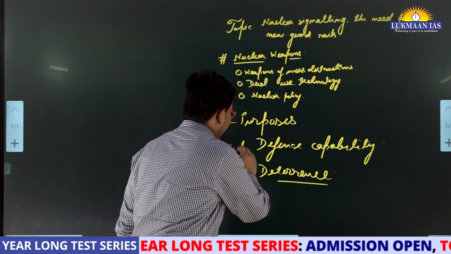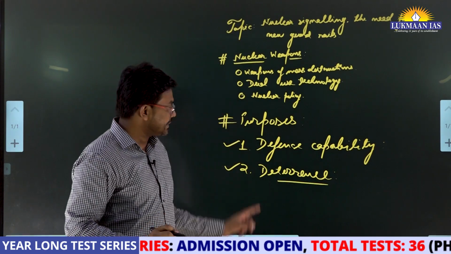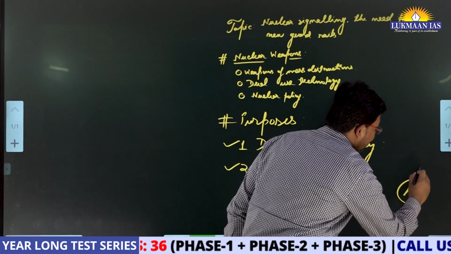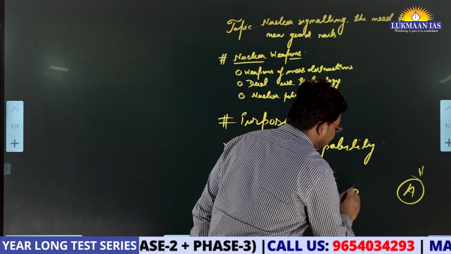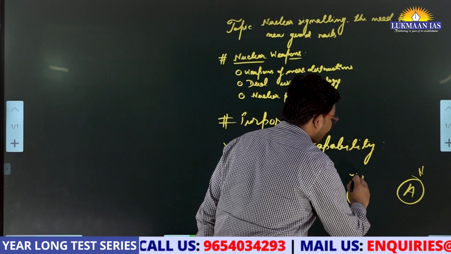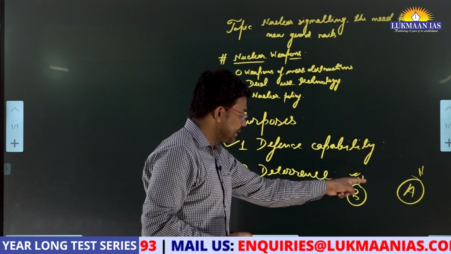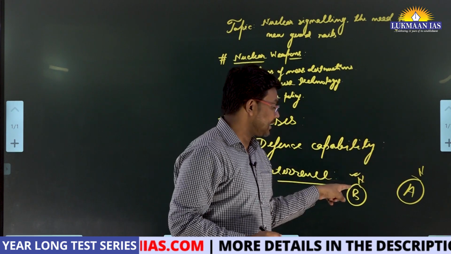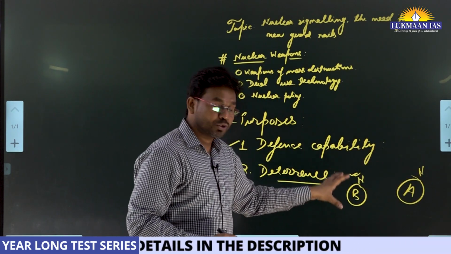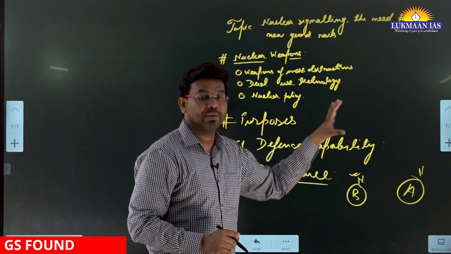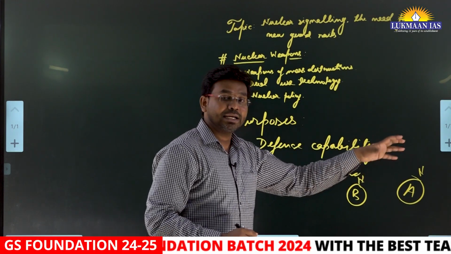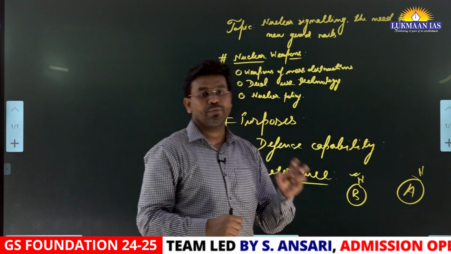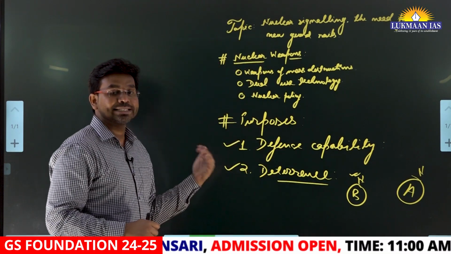So that's the first purpose. The second purpose of having nuclear weapons is deterrence. Let's consider there is a state A that already possesses nuclear weapons, and there is another state B. If state B also develops nuclear weapons, then it can say that if the other country threatens it with nuclear weapons, it can also threaten the other country in the same way. And the other country will not dare to take any nuclear step against this particular country, the step of using nuclear weapons. So this is known as deterrence.